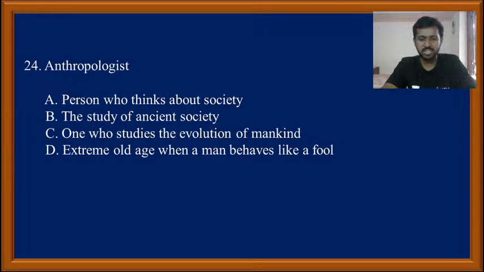So anthropologist, what is the meaning of anthropologist? A person who thinks about the society, the study of ancient society, one who studies the evolution of mankind, extreme old age when a man behaves like a fool. What is the meaning of the word anthropologist?